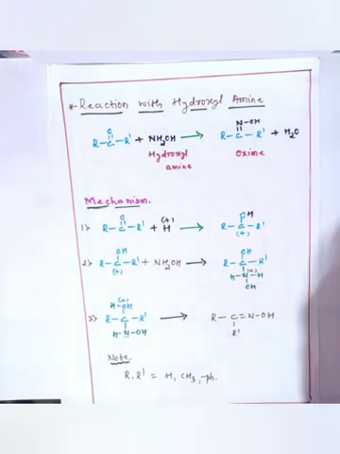If the reactant molecule is a ketone, the corresponding product is ketoxime. So overall, aldehyde or ketone after reacting with hydroxylamine gives oximes, with the elimination of water.